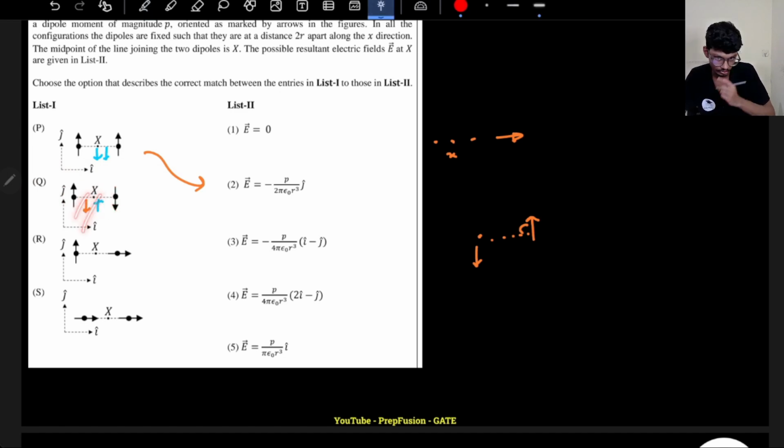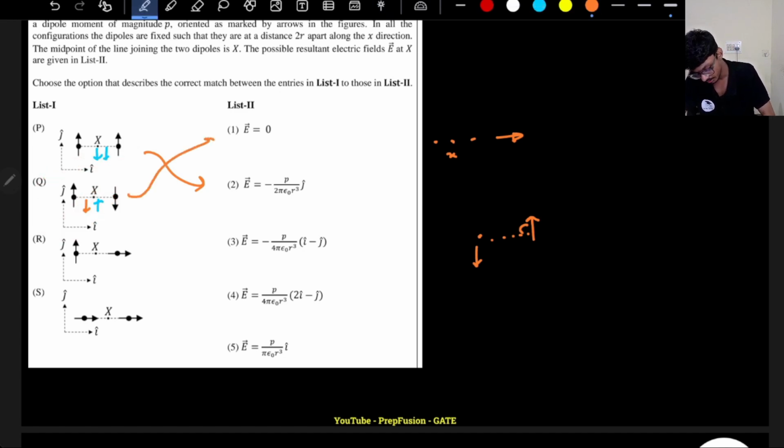So both will be equal in magnitude because it is equidistant. So it will cancel out. So there will not be any electric field. So that's why Q will be 1.